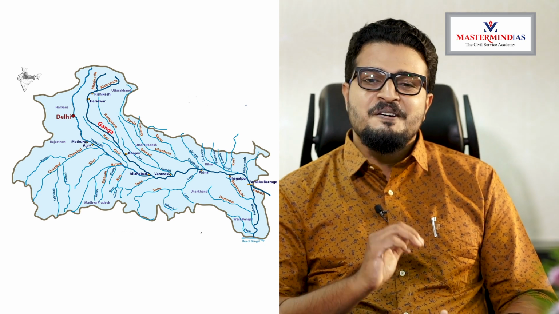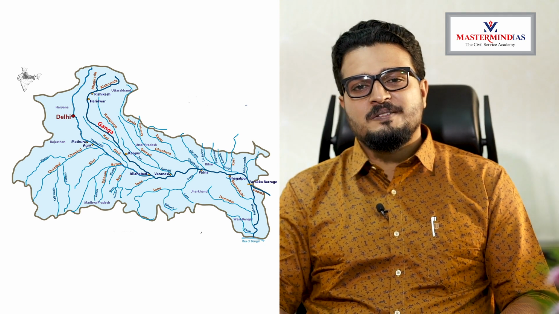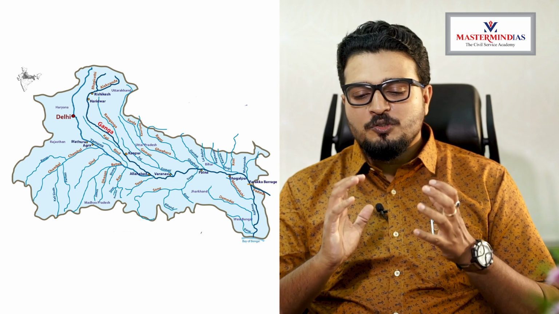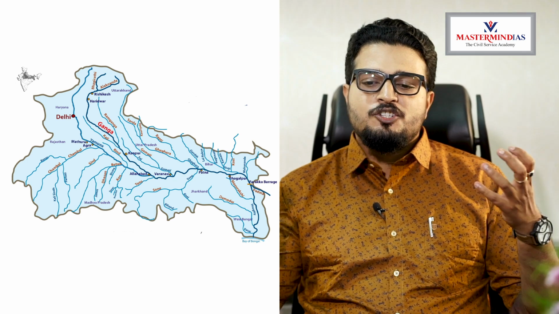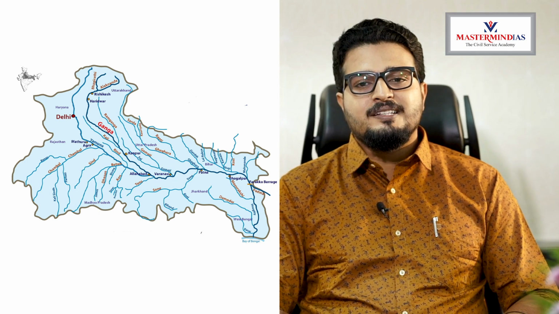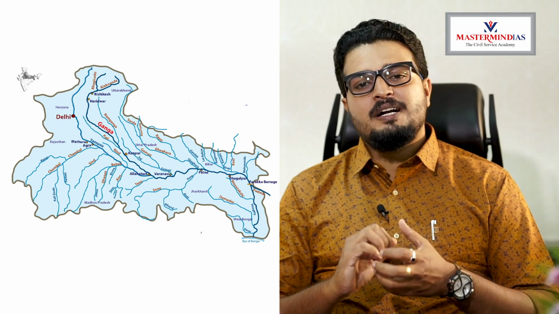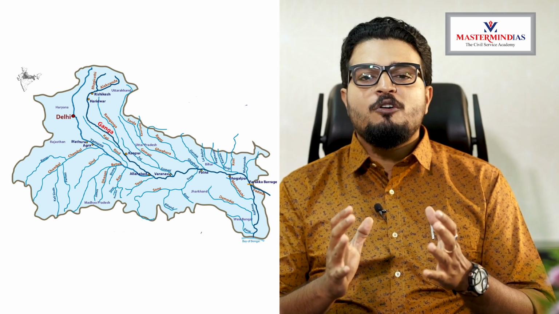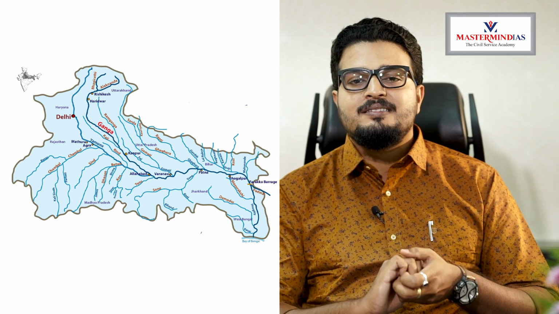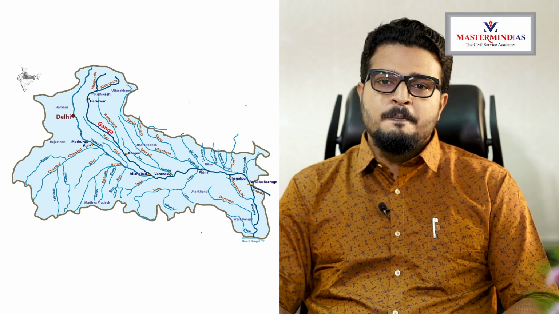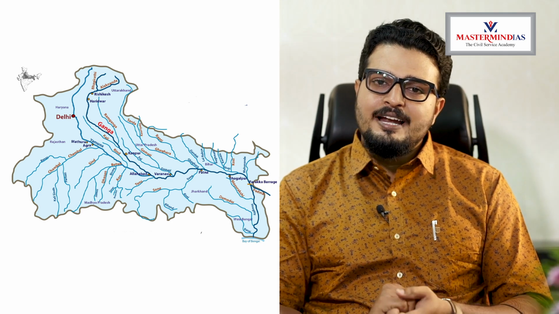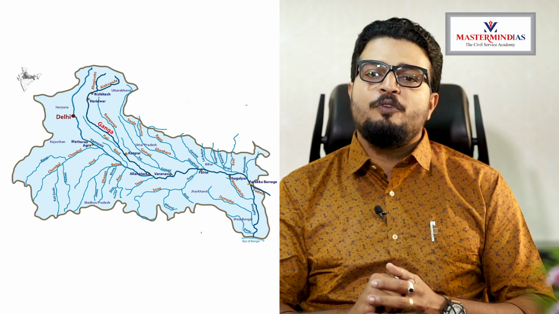So the question is, why is it changing its course? Because Kosi is a river which gets joined by a lot of tributaries. Because of this, the amount of water and the amount of sediments that it carries is huge. As it carries these sediments, it deposits them on its own way.